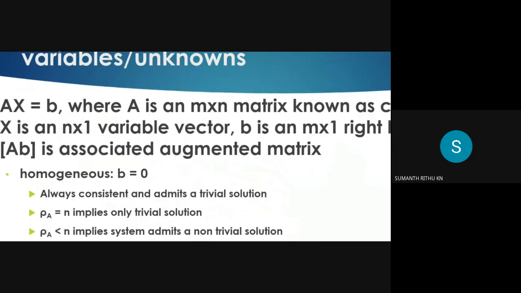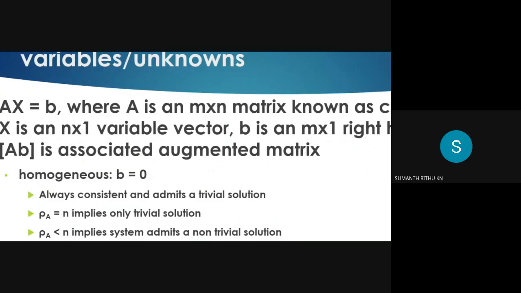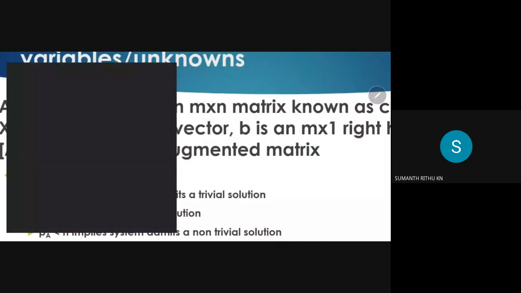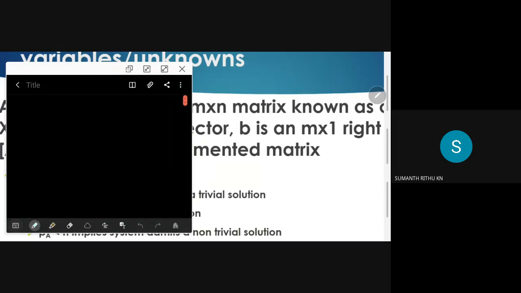So for a system of equations, we have associated a matrix called the augmented matrix.